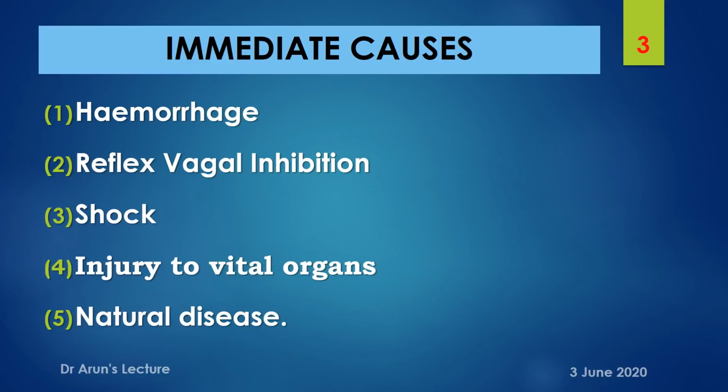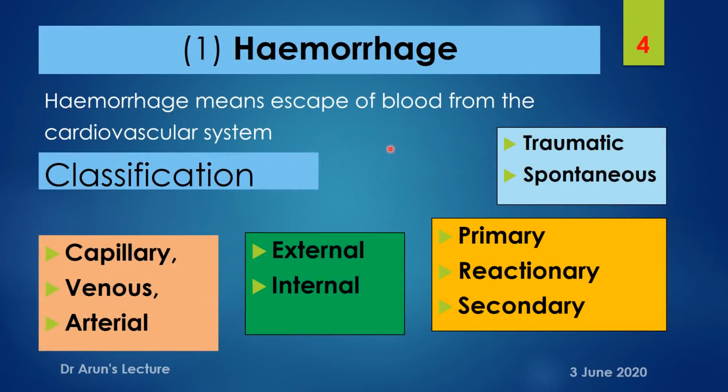First and foremost, the hemorrhage. Hemorrhage means an escape of blood from the vascular system. Here, hemorrhage can be classified based on the type of vessel involved, and based on the site of oozing, whether it is external hemorrhage or internal hemorrhage, whether within the body cavity or outside the body cavity. Third, based on the time duration, it can be divided into primary, reactionary, and secondary hemorrhage. And the fourth classification of hemorrhage is based on trauma, with or without trauma.